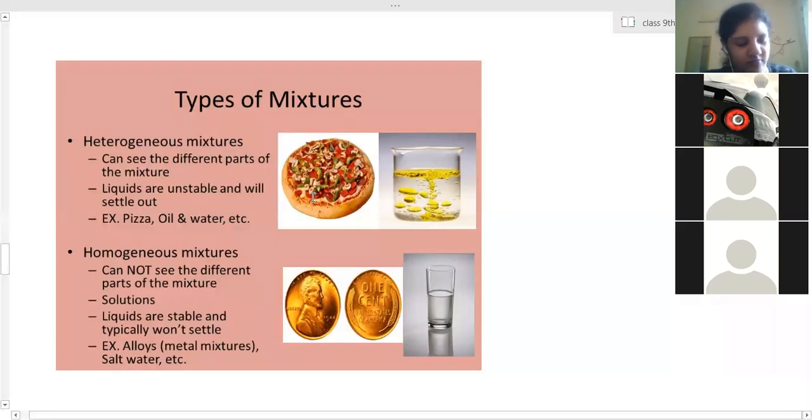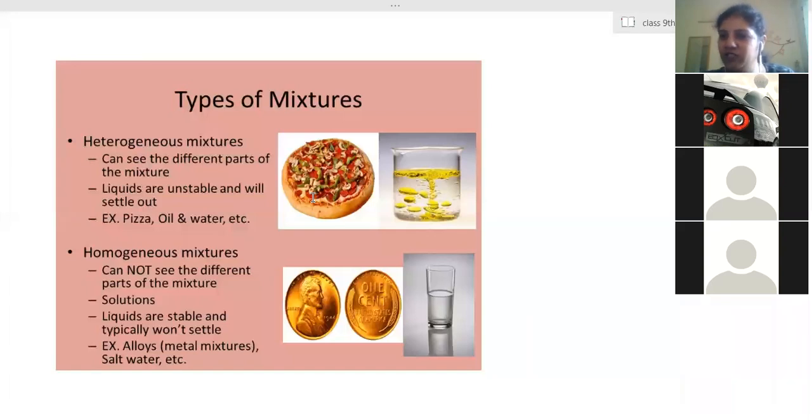No, ma'am. We cannot see it. In the beginning, you can see because it is under pressure, present in that container. So when you open it, the pressure is released, and at that time you are able to see those bubbles.